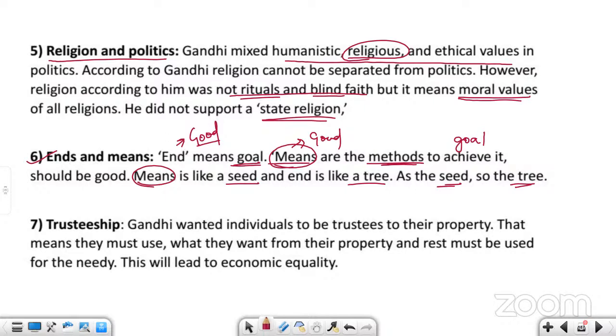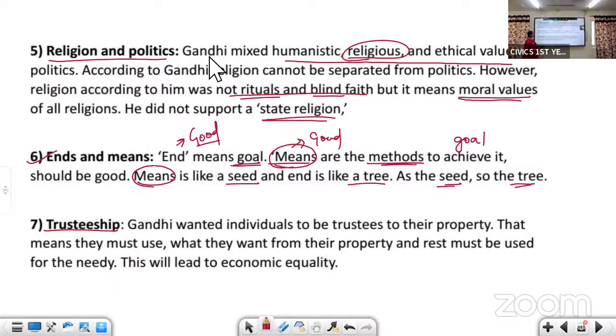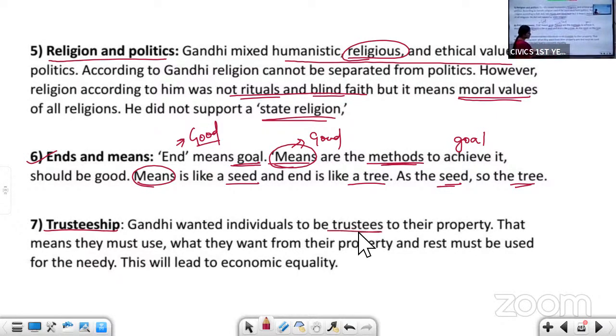Next is trusteeship. So this is another idea of Gandhi. Gandhiji said that individuals should become trustees to their own property. What do you mean by trustees?